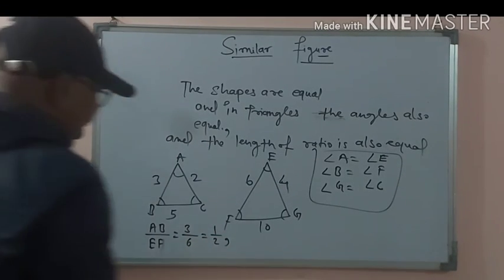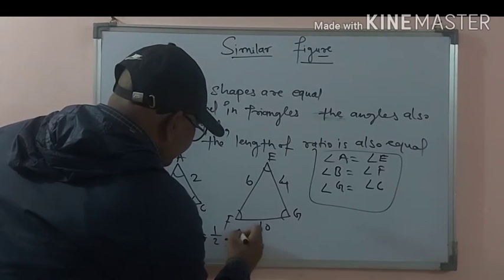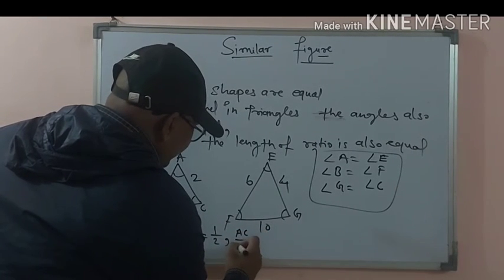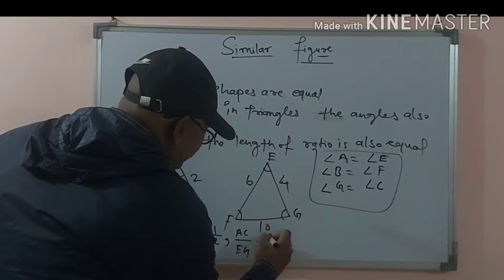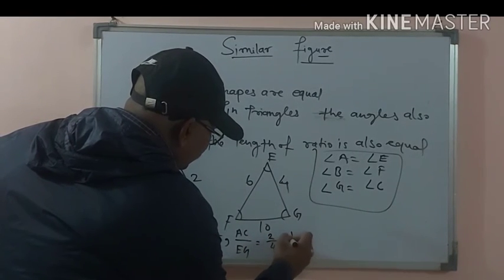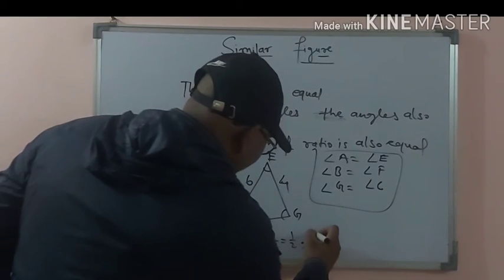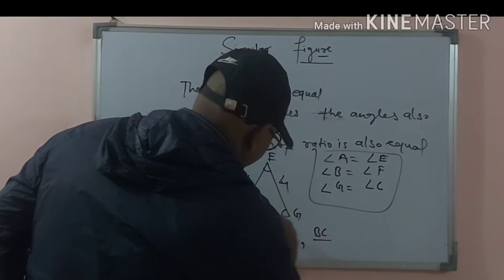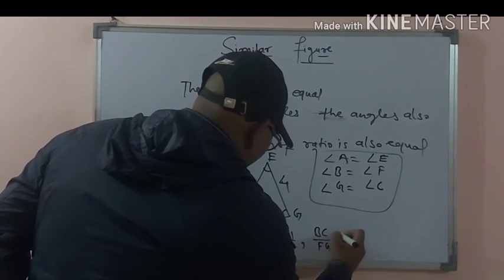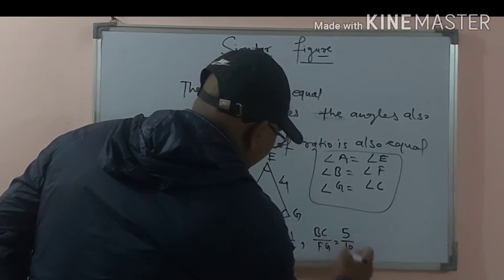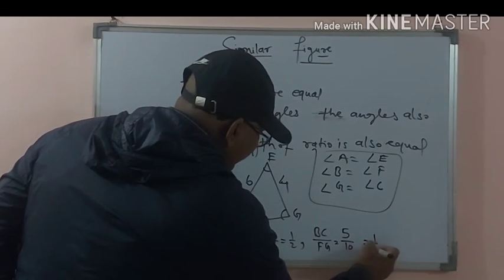Let us take the ratio of AC divided by EG, that is 2/4, which is also 1/2, and another ratio BC divided by FG, that is 5/10, also 1/2. So at that time we can say that all the ratios are equal.